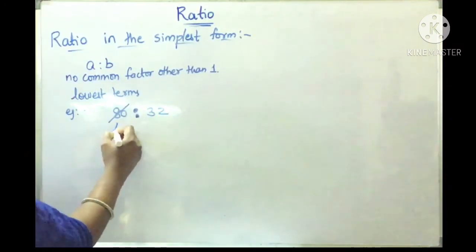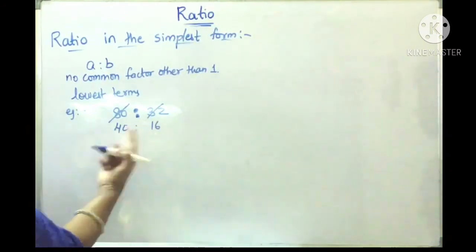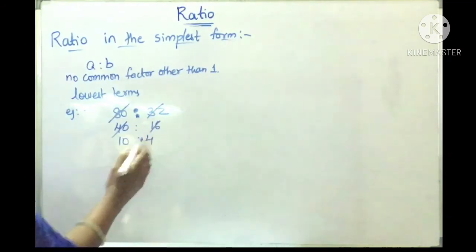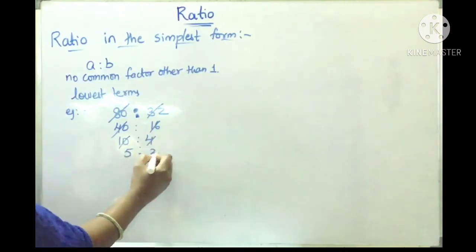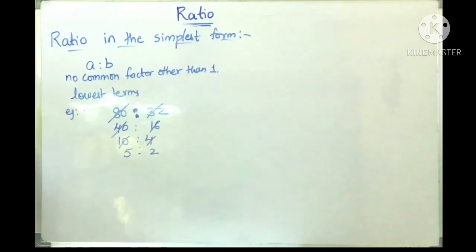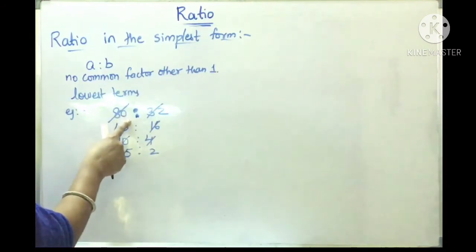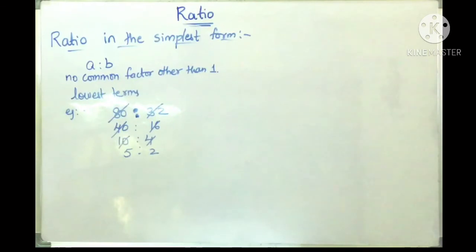So 2 40s are 80, 2 16s are 32, and 40 and 16 go in the 4 table: 4 10s are 40, 4 4s are 16. Still 10 and 4 go in the 2 table: 5 2s are 10, 2 2s are 4. Now I can say 5 is to 2 has no common factors, isn't it? So the simplest form of 80 is to 32 is 5 is to 2. So usually a ratio is always expressed in simplest form.